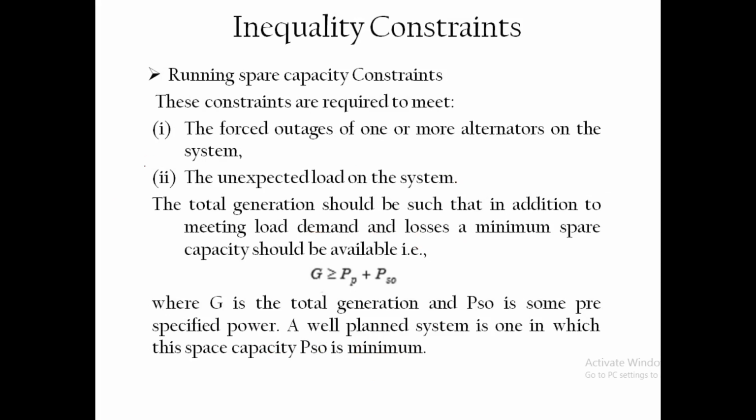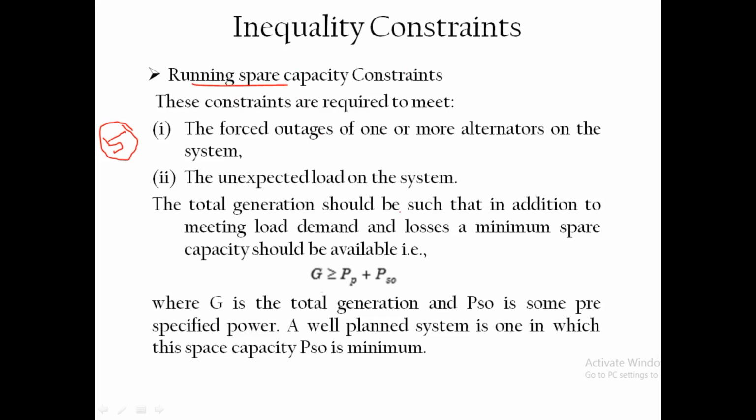Now the fifth one is spare capacity, running spare capacity constraints. These constraints are required to meet the forced outages of one or more alternators. That means there may be some maintenance issues or some outage for the alternators, or unexpected load. Some loads may be connected unexpectedly, so we have to provide some spare generation. So for that running spare capacity, some constraints are there.